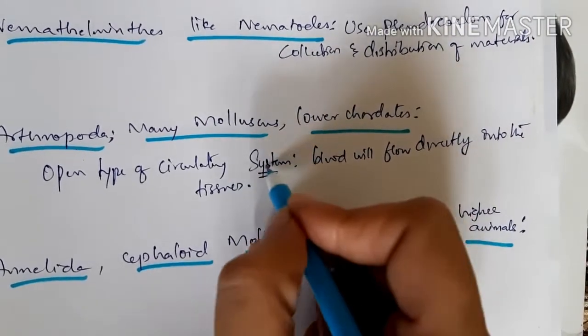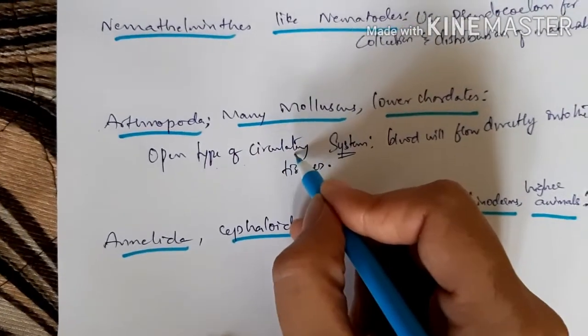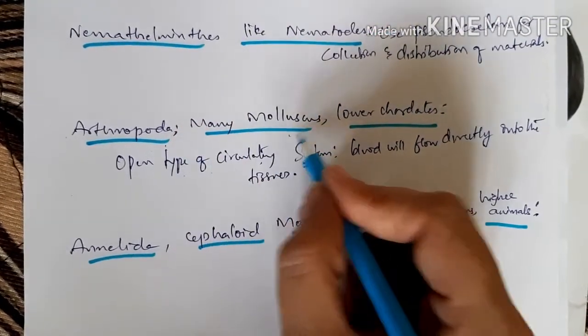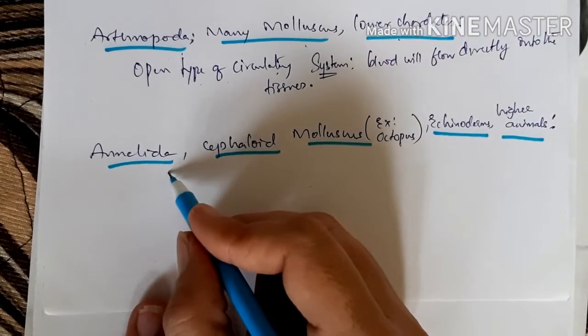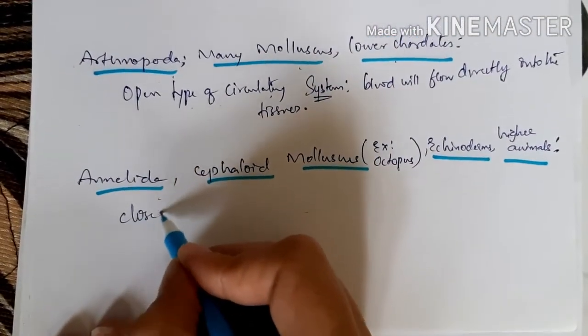This type of circulatory system is called open type of circulatory system, which is found in arthropoda, molluscs and lower chordates. If we see annelida, it has closed type of circulatory system.